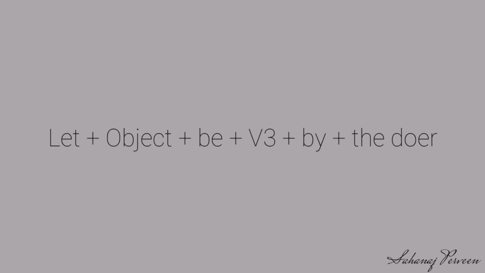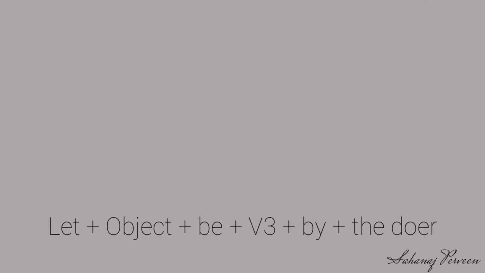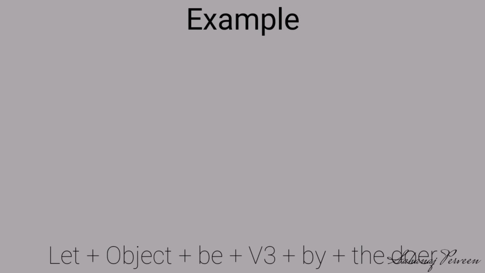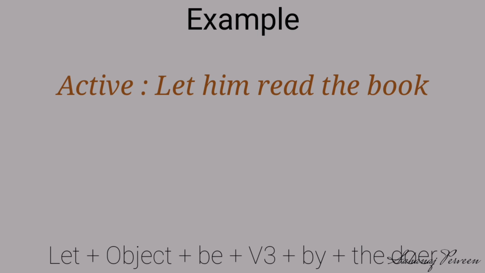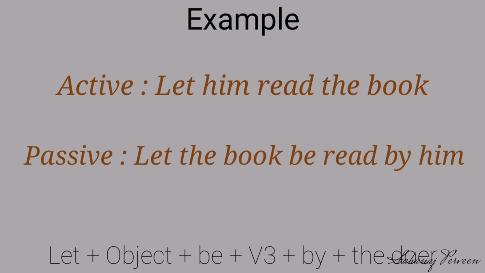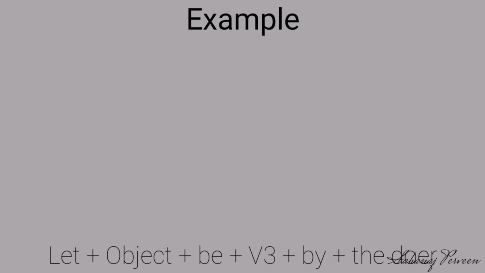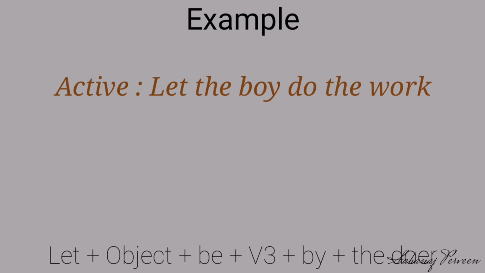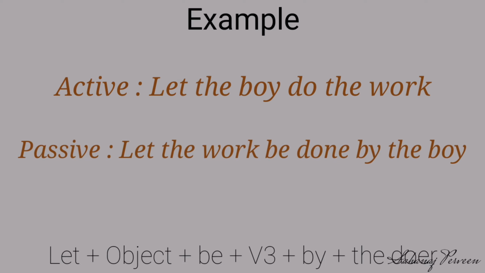If the sentence starts with let, then our structure will be let plus object plus be plus verb 3 plus by plus the doer. Look at the example. Let him read the book. Our passive is: Let the book be read by him. Look at another example. Let the boy do the work. Our passive is: Let the work be done by the boy.